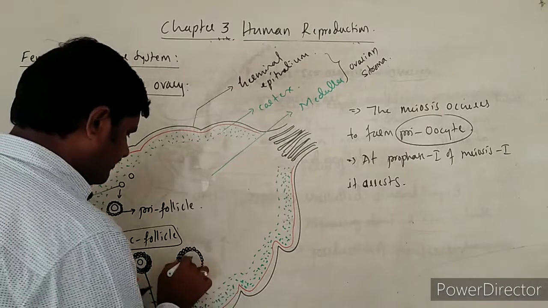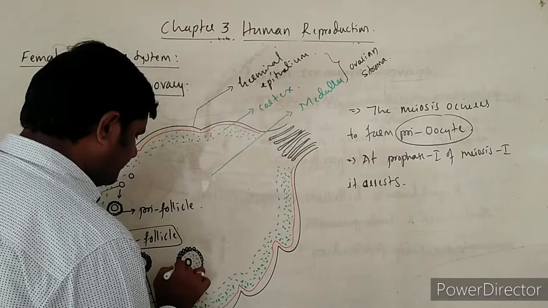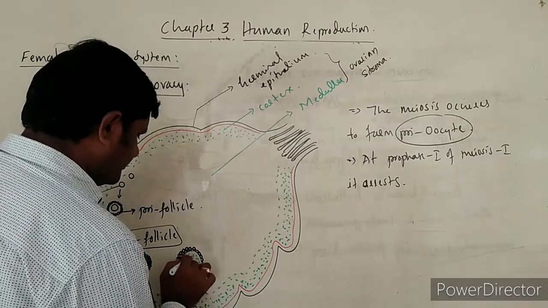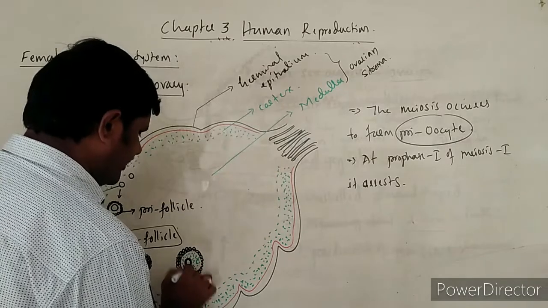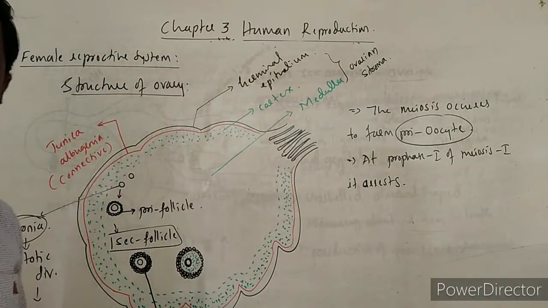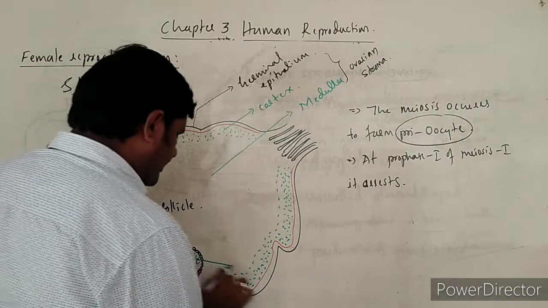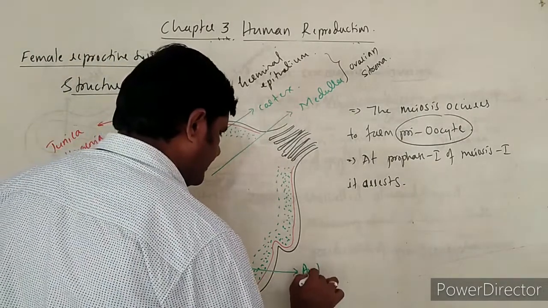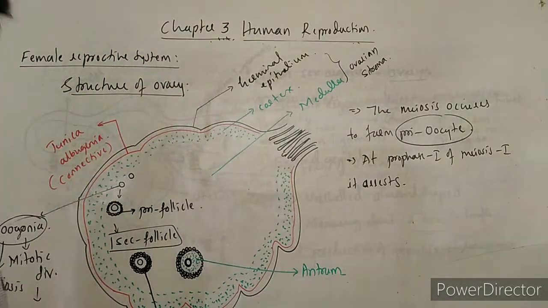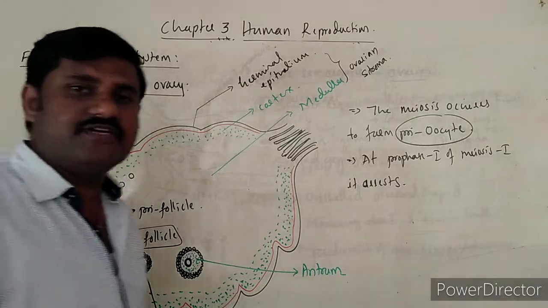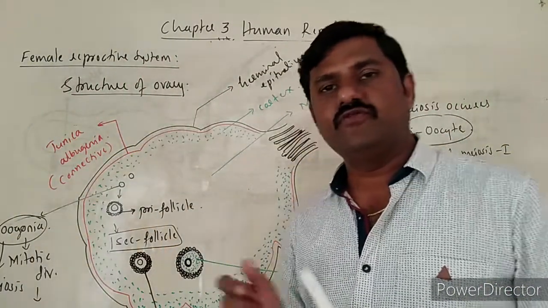That fluid filled cavity is the characteristic feature of the tertiary follicle. This is the tertiary follicle, how it is formed. And this large cavity itself is known as the antrum.